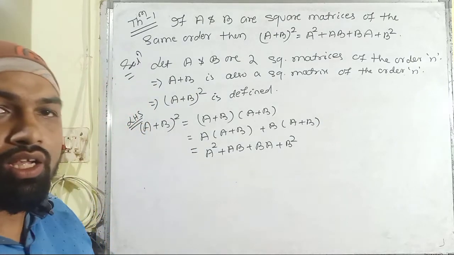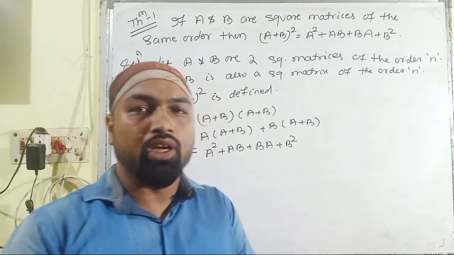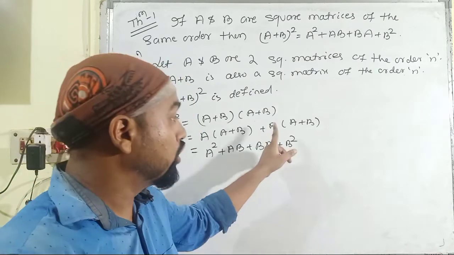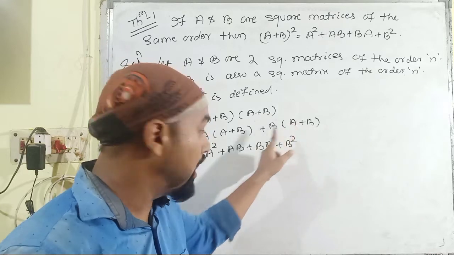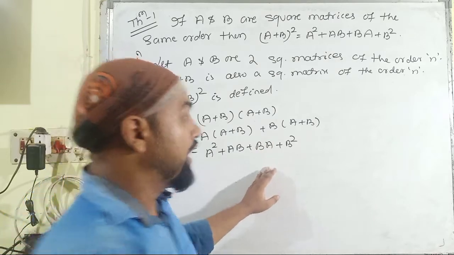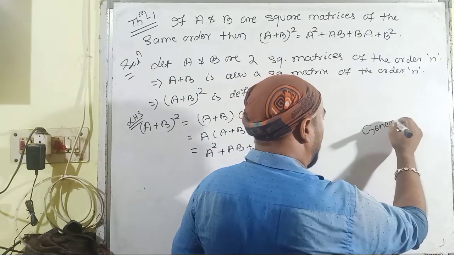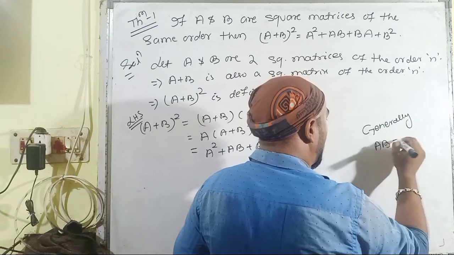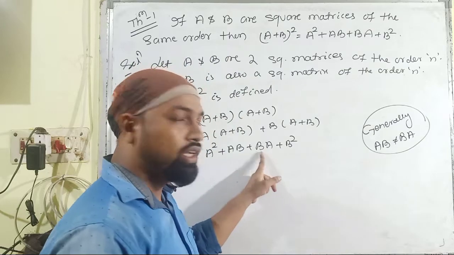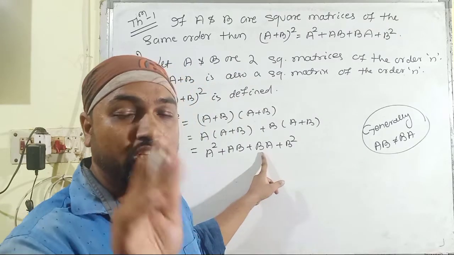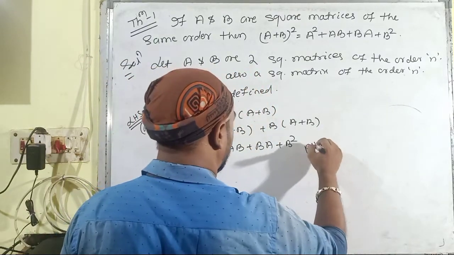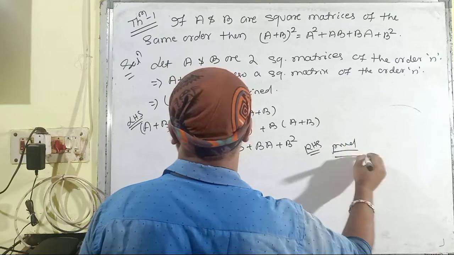As all of you know, AB is not equal to BA in all cases, so you cannot write AB in place of BA. You just have to write B multiplied with A as BA, not AB, because generally AB is not equal to BA. So we cannot write AB in place of BA if it is not given to you. So it is the right hand side, and here it is the proof.